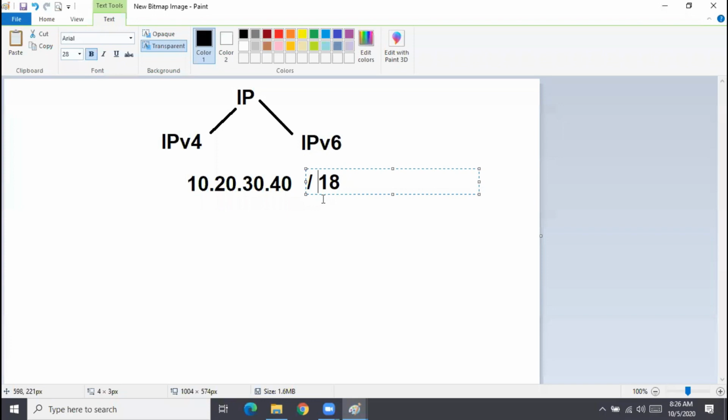Anytime you see an IP address with the default subnet mask, that IP address belongs to that network. But if you see an IP address with something other than the default subnet mask, it belongs to a subnet.